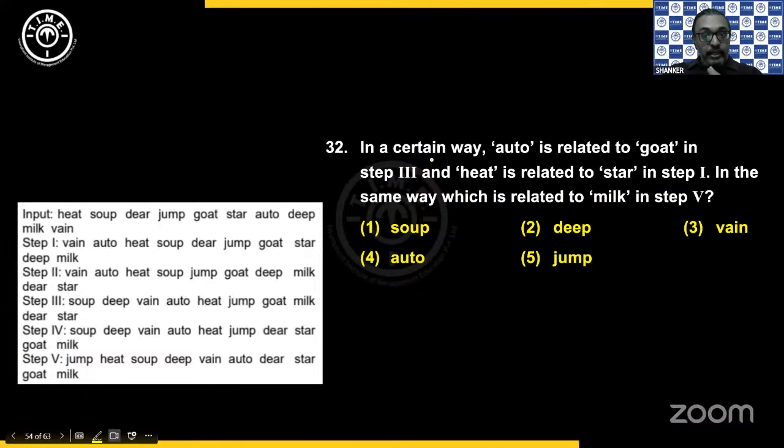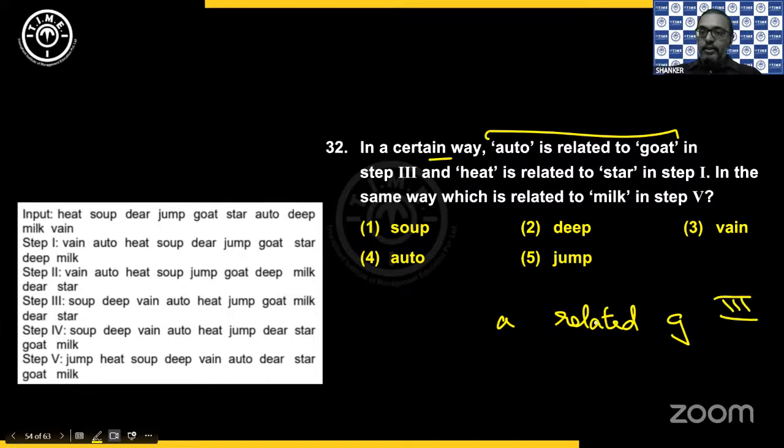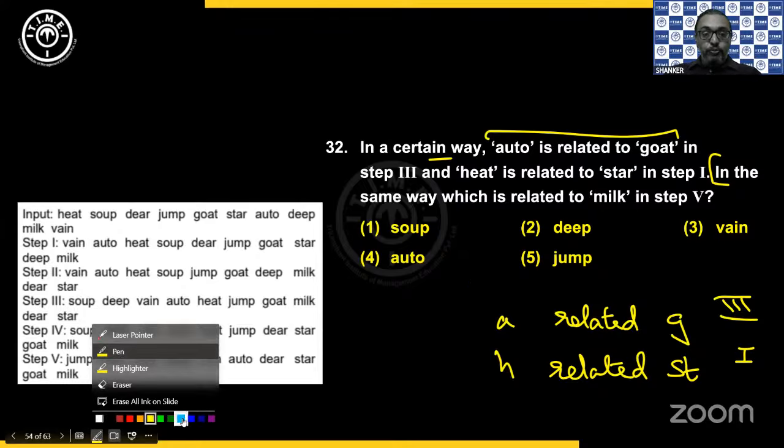Then, in a certain way, auto is related to goat. So A related G in step 3. In the same way, H related to star in step 1. Now, in the same way, which is related to. So now we have to be looking into this particular word.